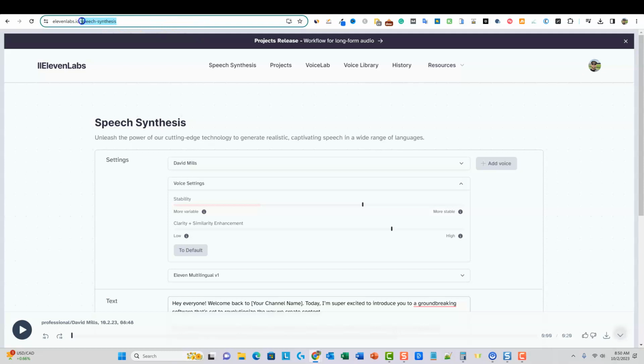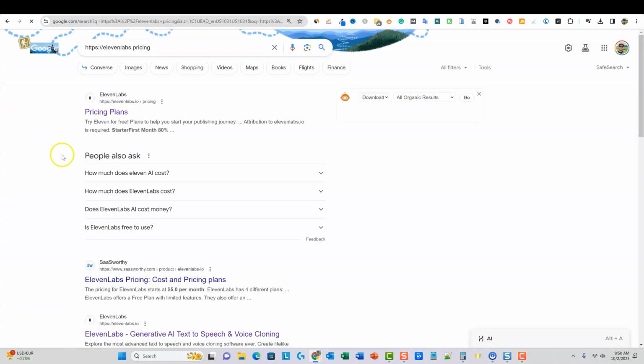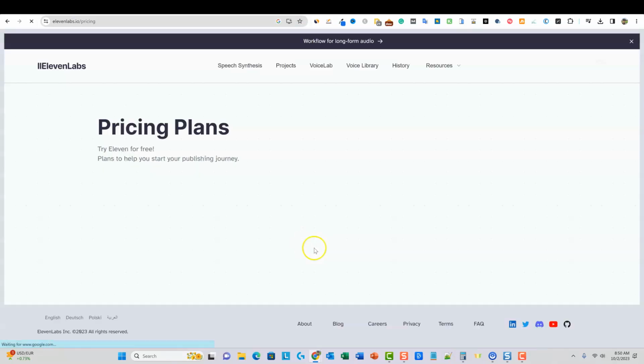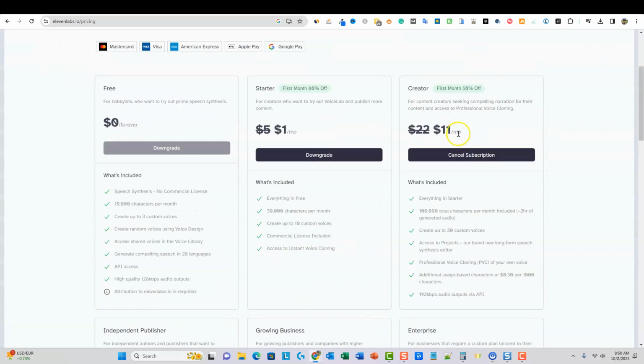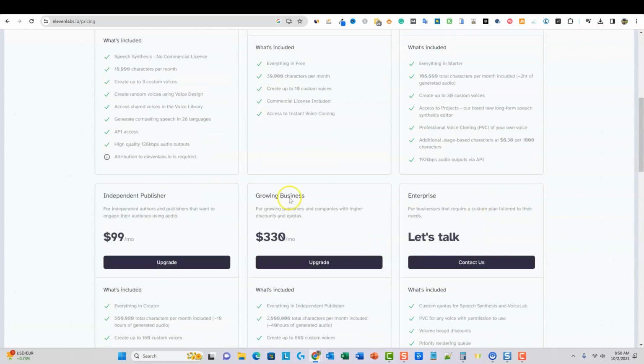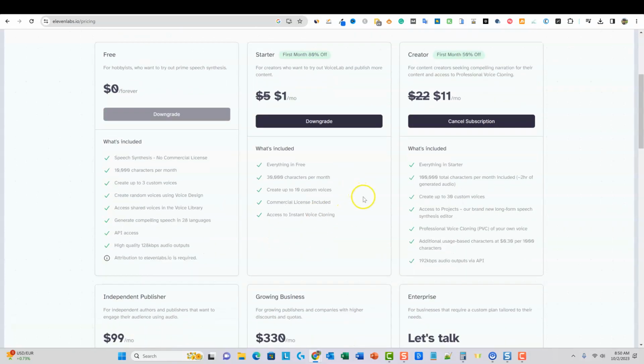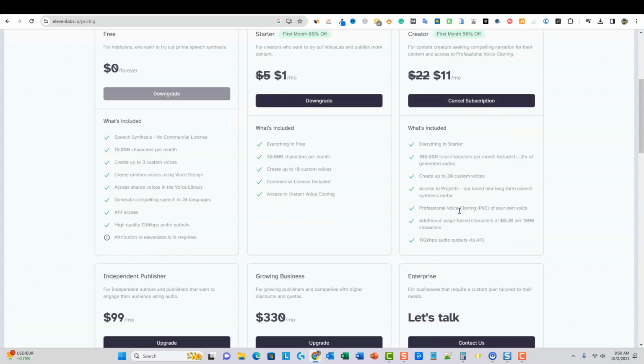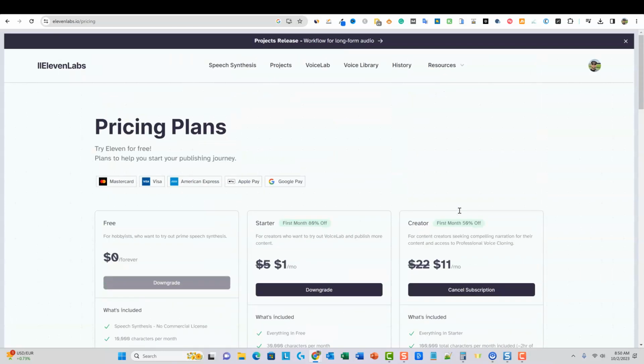If I go over here to 11 Labs and just type in pricing plans for 11 Labs, and I'm on this one right over here. It's $22 a month. And you can go up to $99 a month to $330 a month. So you can start off with this one over here. That's $5 a month, but I recommend the one that I'm on, $22 per month. It's a really good, fair price. And you can go out there and start building YouTube channels using AI like never before.